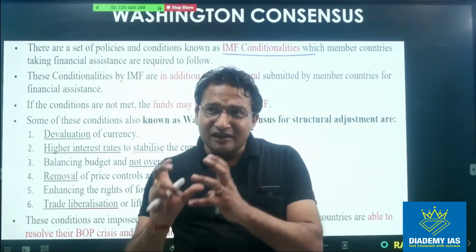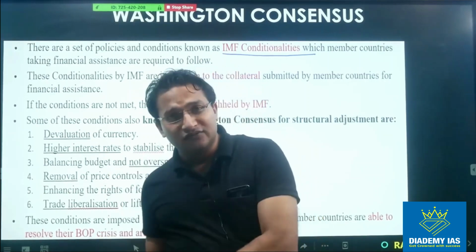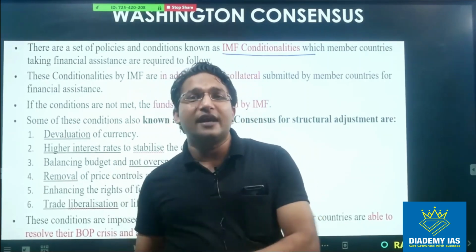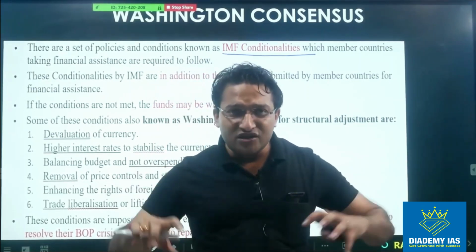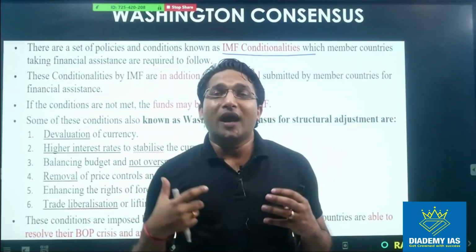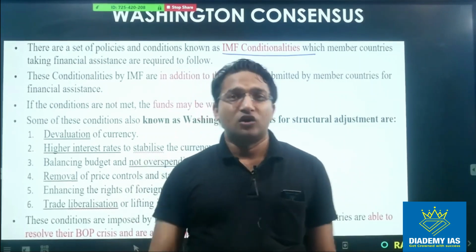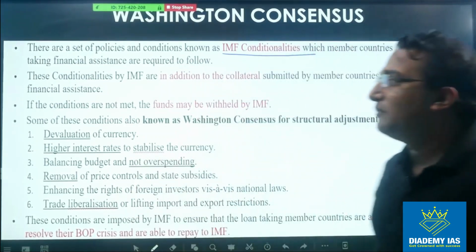So when some country is in a BOP crisis, it will go to the IMF and demand money. The IMF will say, please open your economy, please liberalize your economy, so that your foreign exchange reserve can increase and you can come out of the BOP crisis. So these conditionalities are for member countries.